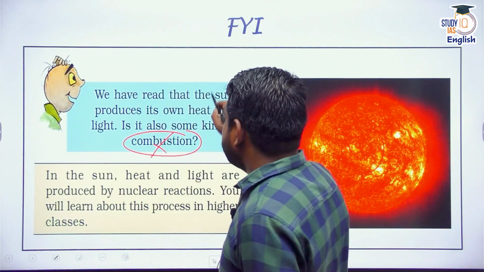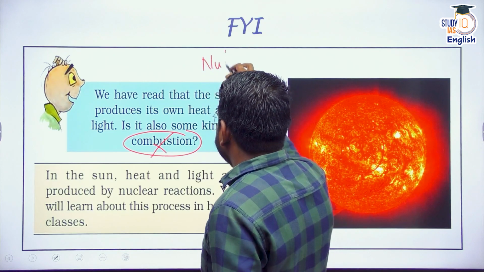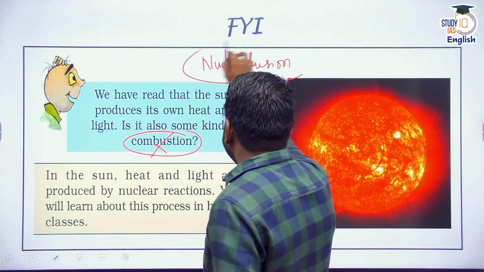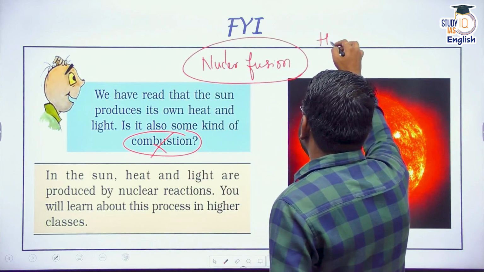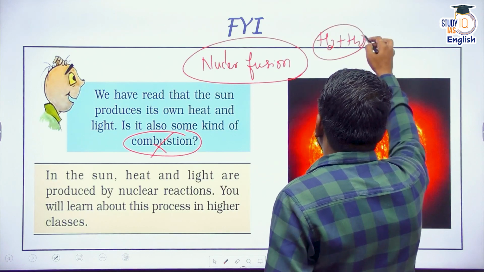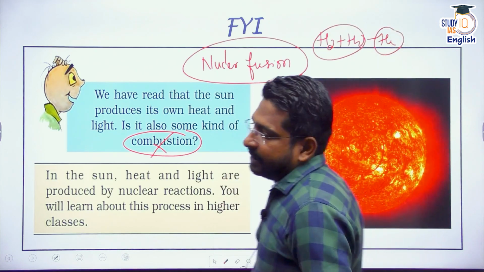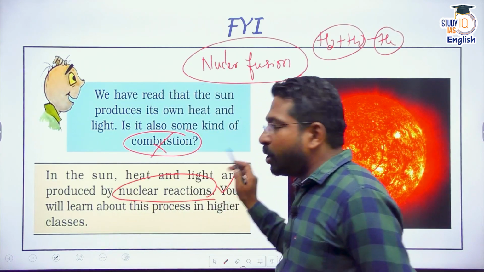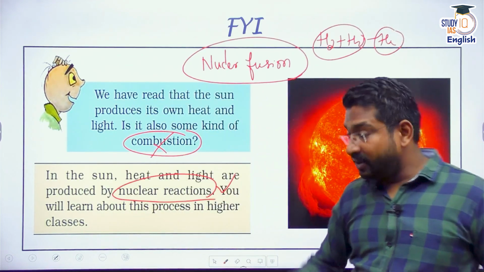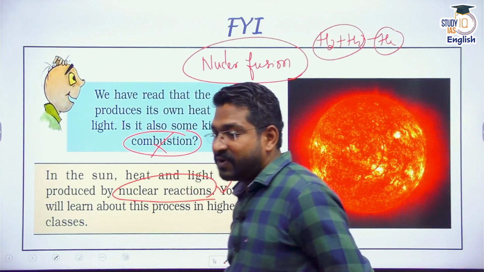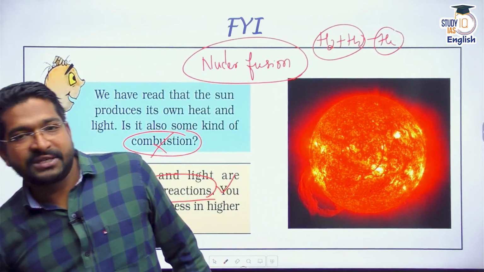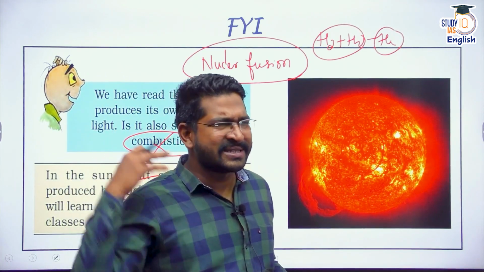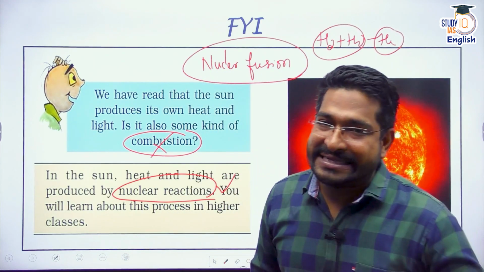In the sun, there is a nuclear fusion reaction going on. We also call it thermonuclear fusion reaction, where hydrogen combines with itself to form helium, and this helium breaks up again. So the sun goes through a process of nuclear reaction which gives you a lot of heat and energy. We'll talk about thermonuclear fusion reactions at length when we move to class 9 and class 10. But this is just information for you from NCERT.